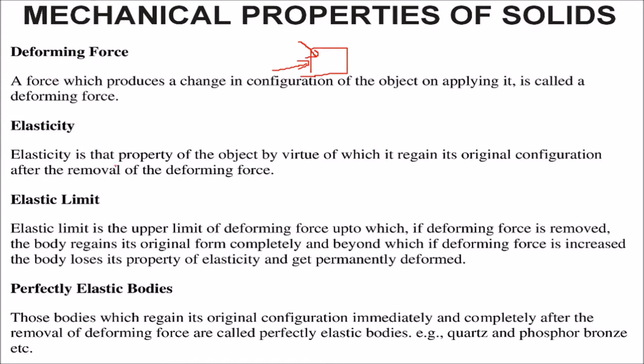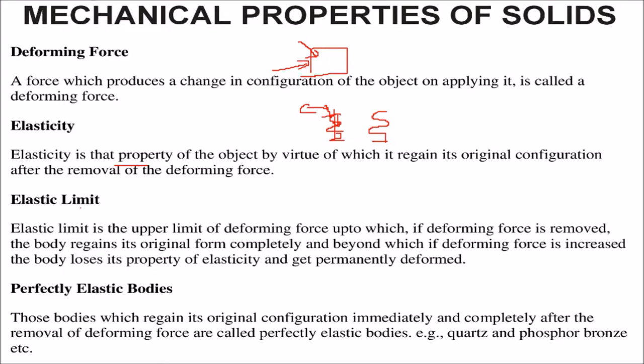What is elasticity? It's a property, a characteristic of an object by virtue of which it regains its original configuration after the removal of the deforming force. Say there is a spring, and you press it down with some force. Once you remove the force, it will regain its original configuration. So this property is known as elasticity.